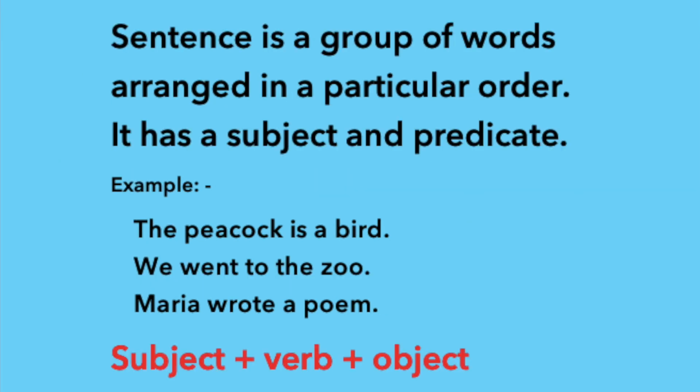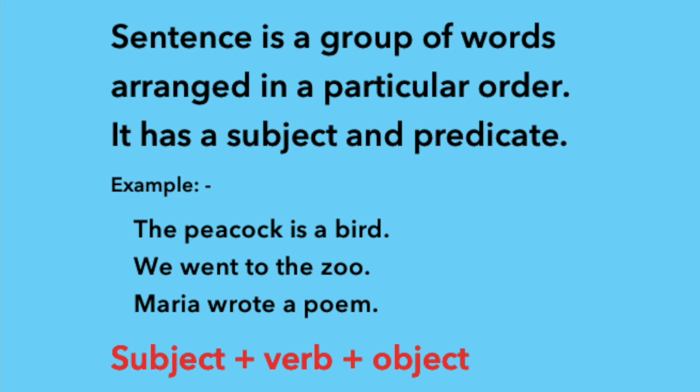Statements are sentences. As we know, a sentence is a group of words arranged in a particular order so as to make complete sense. For example, the peacock is a bird. In this sentence, you can see the subject and predicate. What is the subject? The subject is the peacock and the predicate is a bird. See the next one. We went to the zoo.